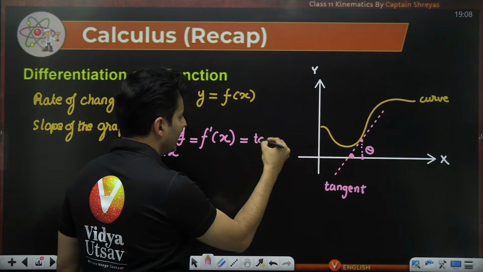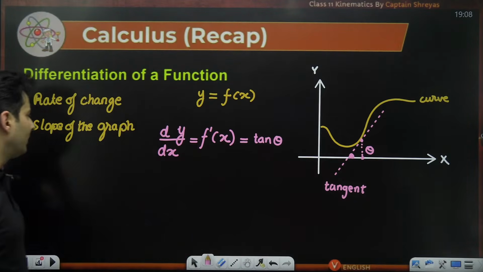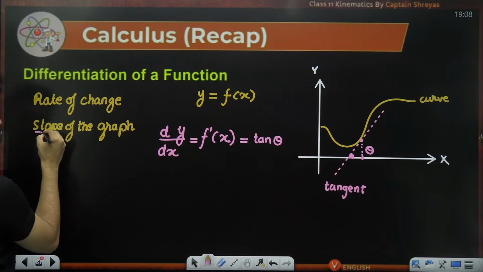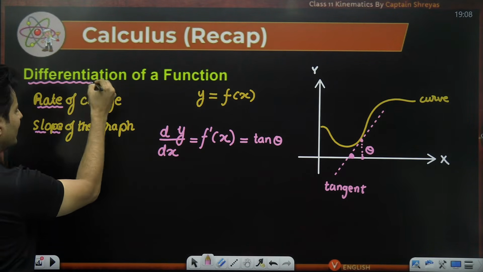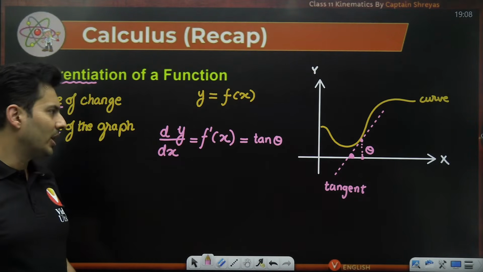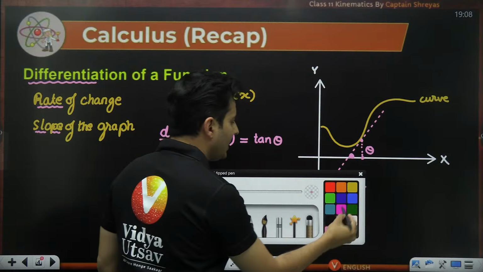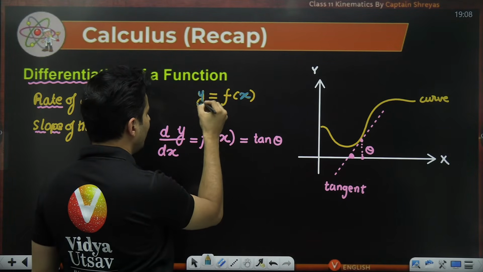Then tan theta is called the slope, or the rate of change, or the differentiation, or the derivative of that function at that location. So usually we will say that if you give me the value of x, I will give you the value of y.